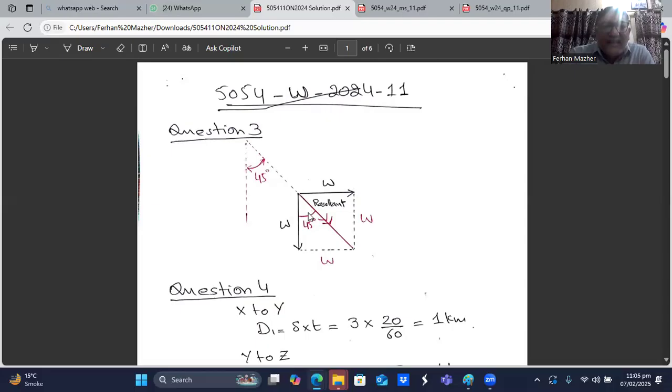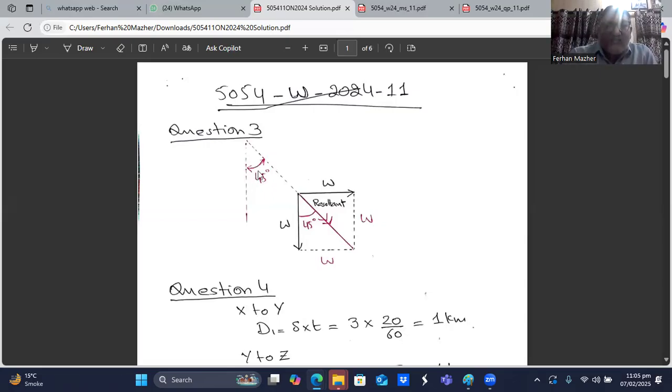So this 90 degree angle will be divided into two equal parts. This angle is 45, this angle is 45. If this angle is 45, then since this line and this line are parallel to each other, this angle should also be 45. We call them the corresponding angles of parallel lines. You must have studied them in your O-level mathematics.